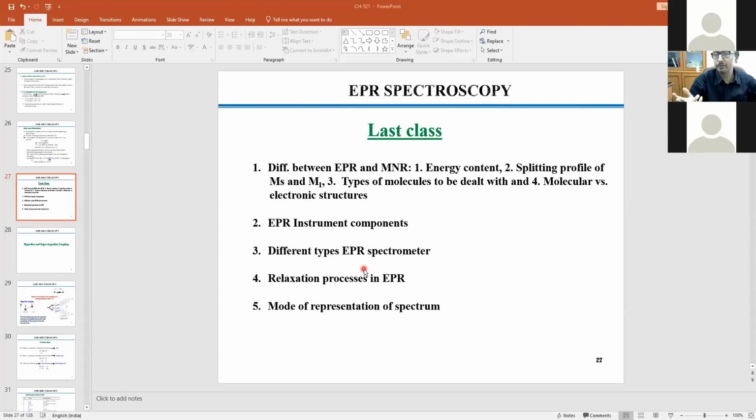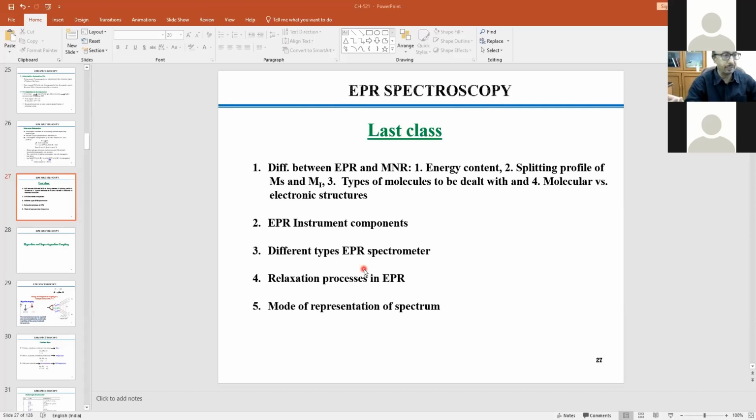Once we deal with solution spectra for EPR measurement, we have to be very careful that the solvent should not absorb microwave. If the solvent absorbs microwave, then you don't know what signal you are getting, whether out of the bulk solvent or out of your compound. The whole thing would be misleading.